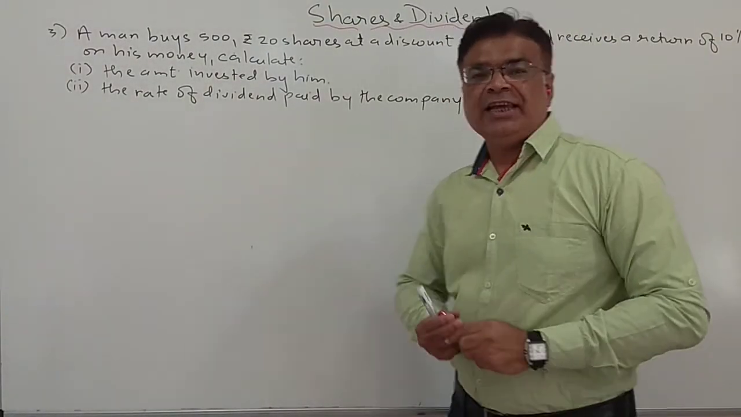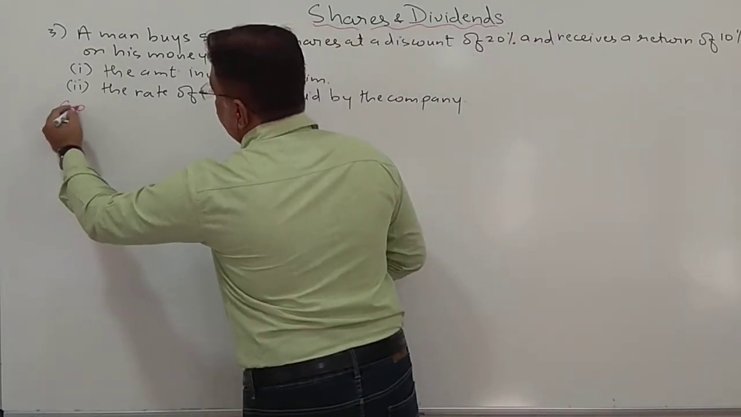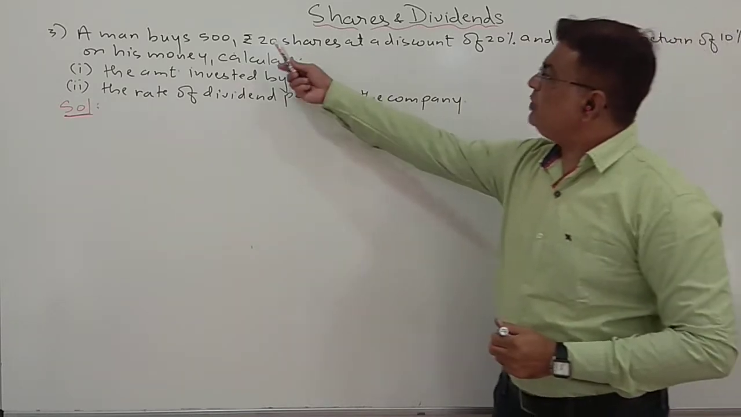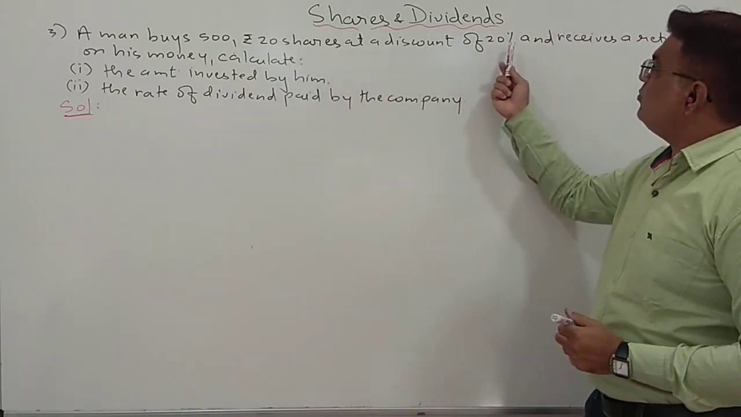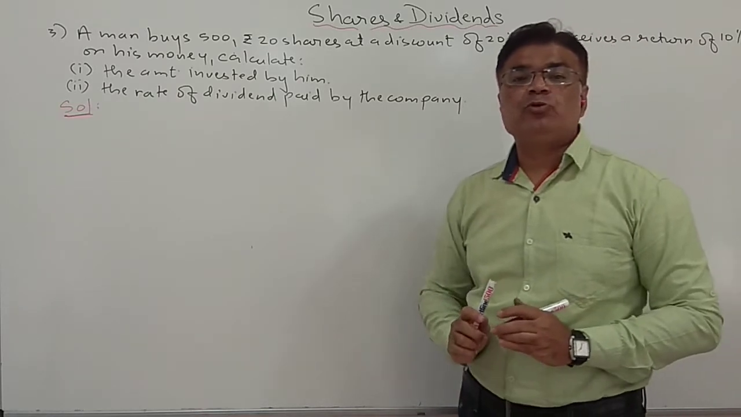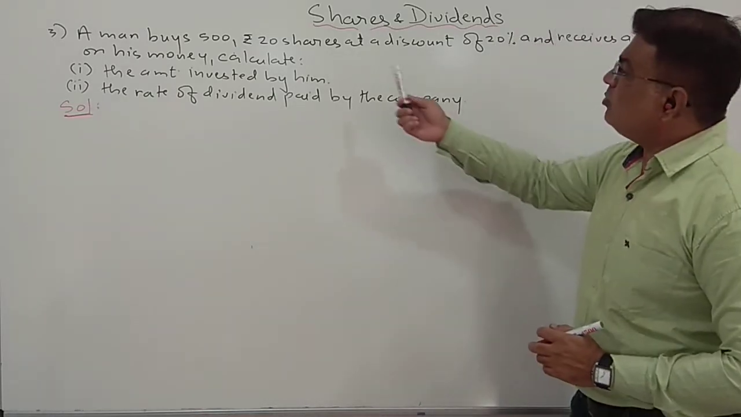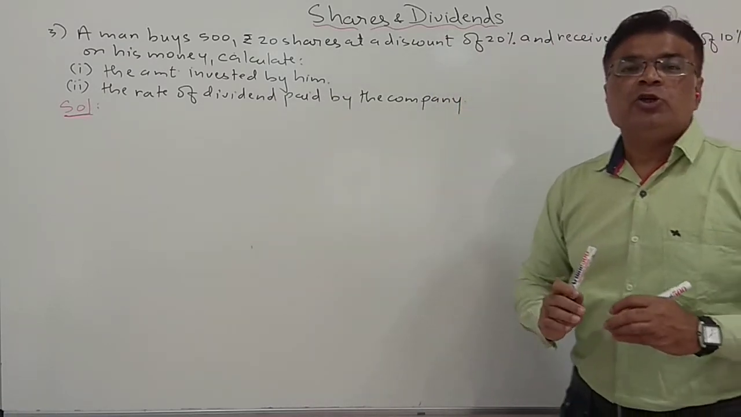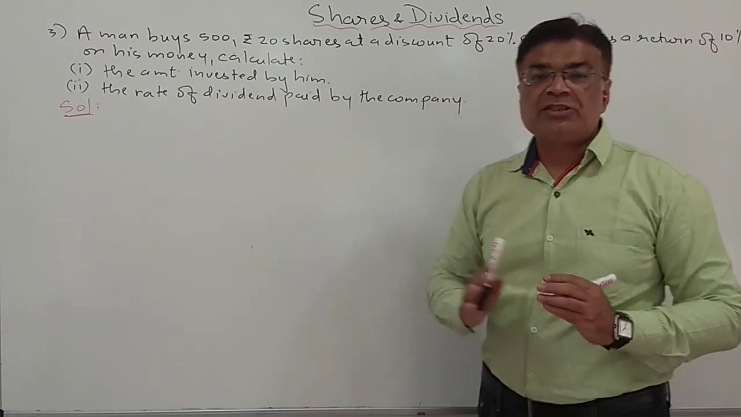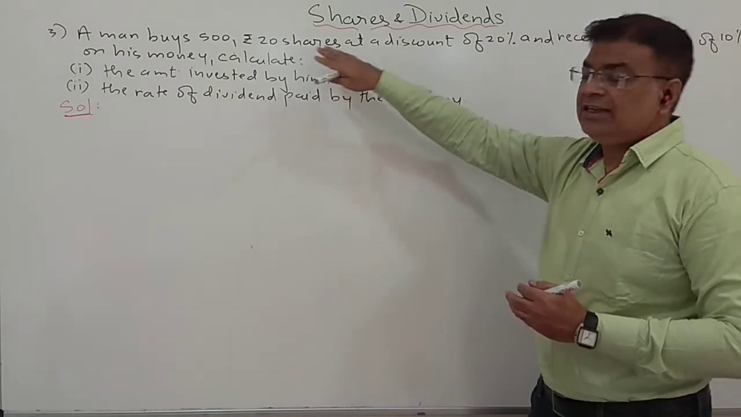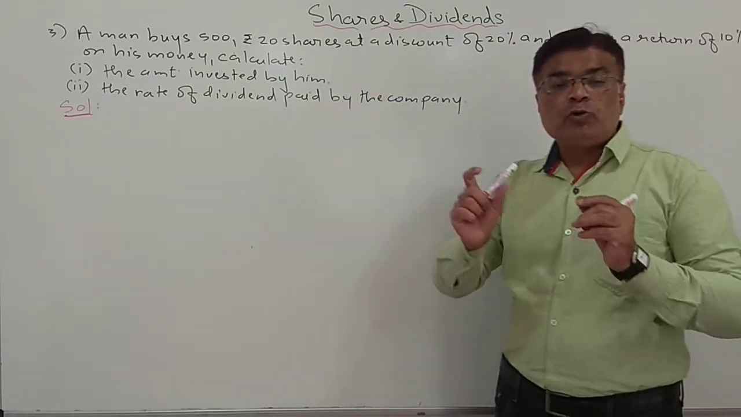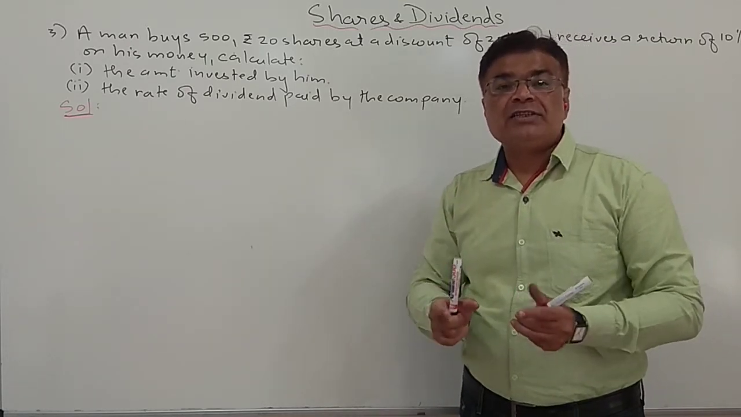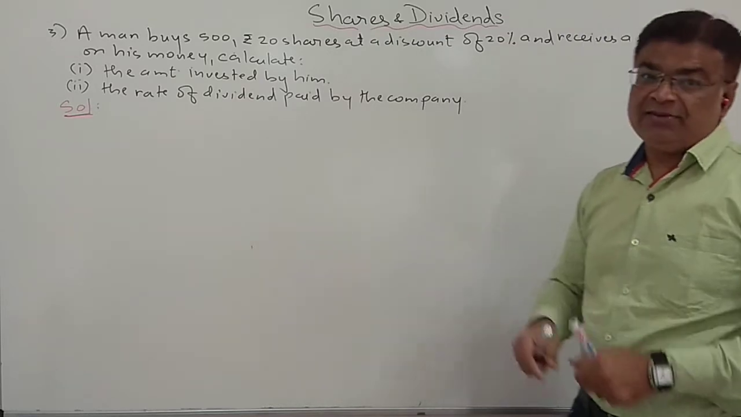Okay students, let us discuss another sum. Let us see the next one. A man buys 500 rupees 20 shares at a discount of 20%. See students, many times students get confused in this. They are not able to identify what is this rupees 20, and here a percentage is given. So they don't face much problem, but sometimes in another sum rupees is written there also. So you have to identify which is the nominal price and which is the number of shares. All the things you have to identify very carefully.